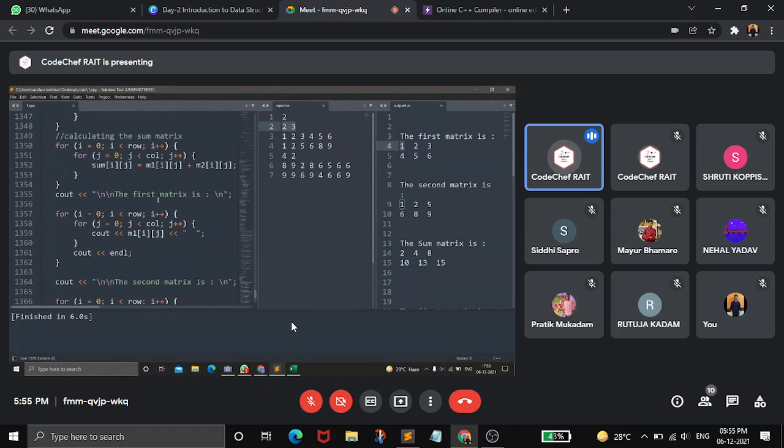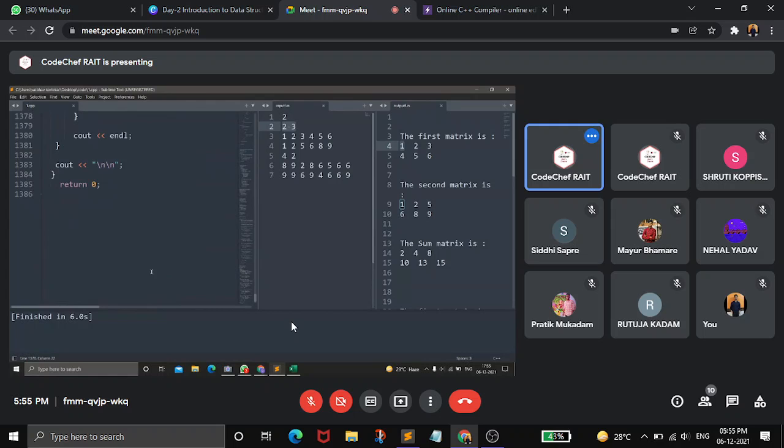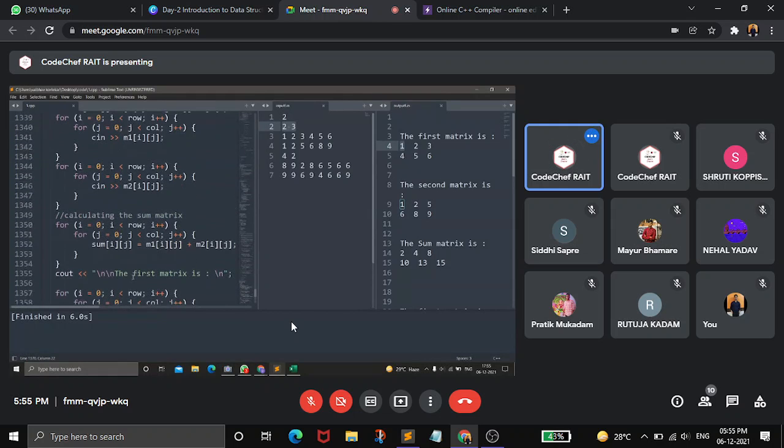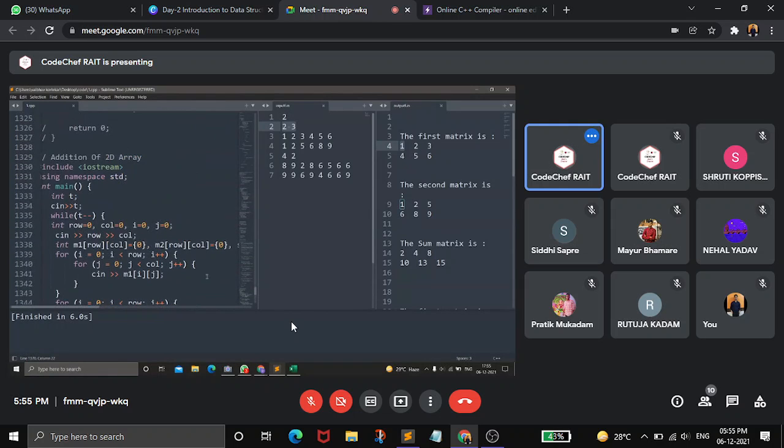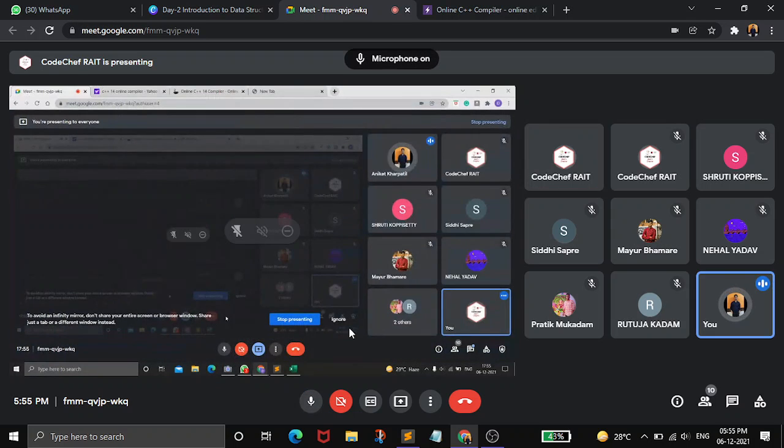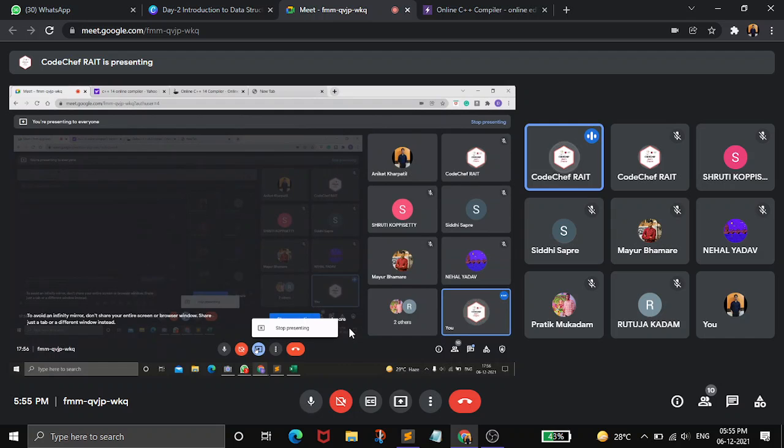Is anyone having doubt? Anything? Okay, so the two problems are implemented. So I will stop sharing the screen.